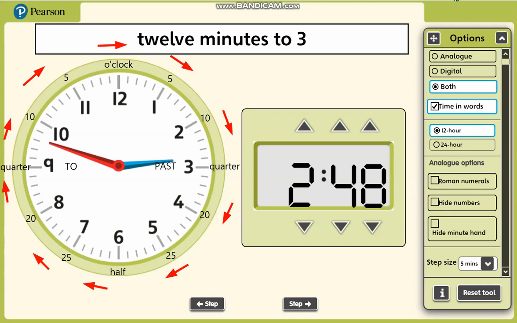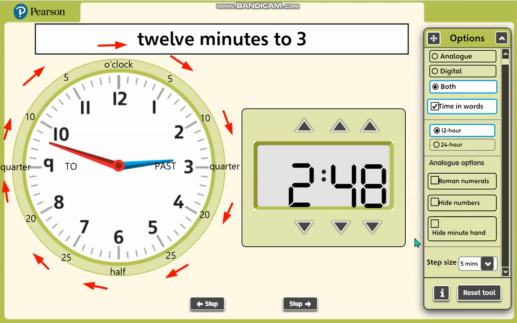Okay, another question. So since this is 12 minutes to 3 and 2:48, how are we going to know if it is in the afternoon and not in the middle of the night?